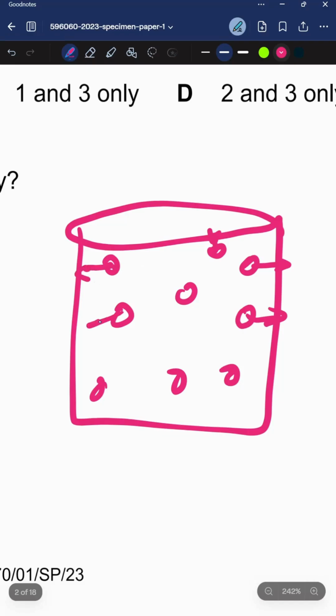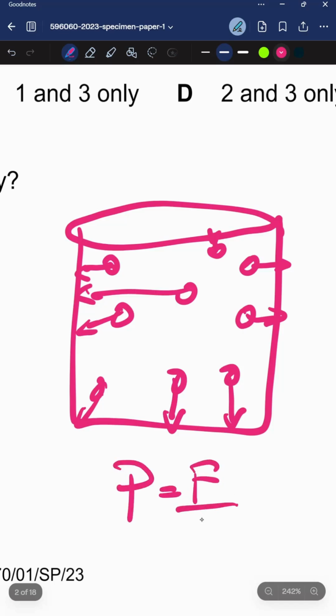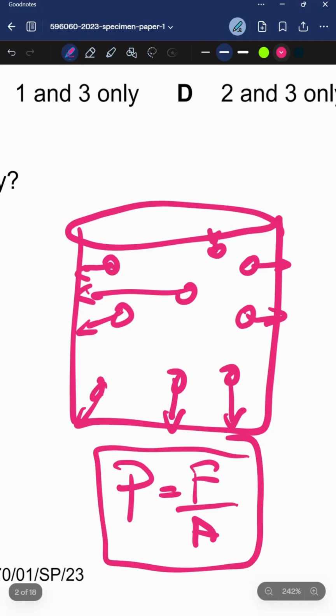It keeps on colliding with the walls of the container, and this collision is causing the pressure development, right? Because pressure is equal to force per unit area, and when these molecules collide with the wall, they apply force on the wall per unit area, and that creates the pressure. This causes the development of pressure inside a chamber. So that's what pressure is. The volume of a gas is the 3D space consumed by these molecules, right?